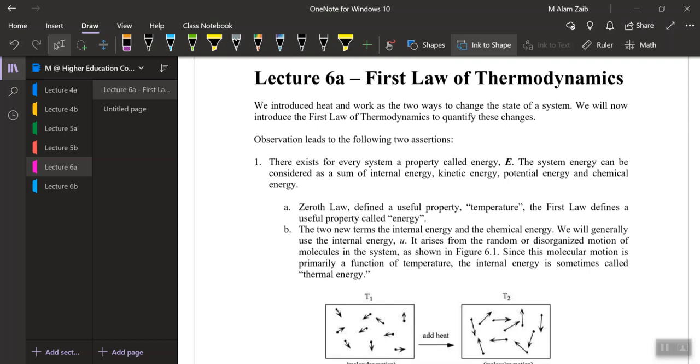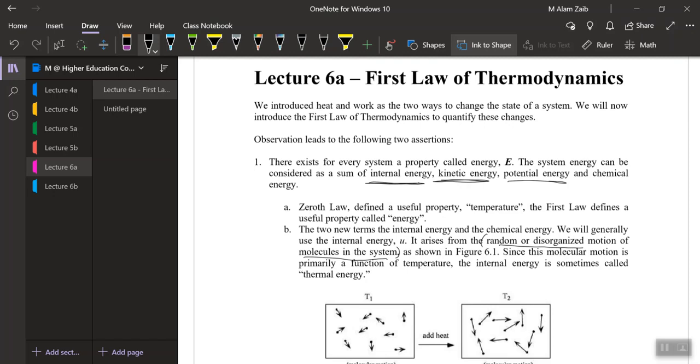You might be familiar with kinetic energy, with potential energy, with chemical energy. Today we have introduced another kind of energy, which is the internal energy. How is internal energy arising? Internal energy arises from the random and disorganized motion of the molecules. When there is disorganization and randomization of the molecules, then we would say there is an internal energy in the system.